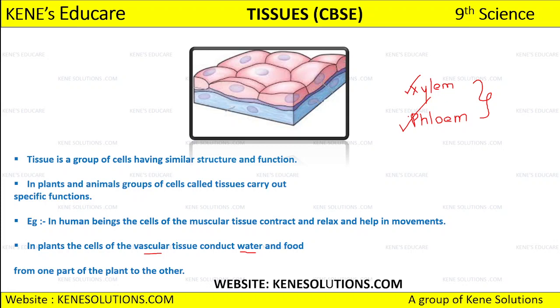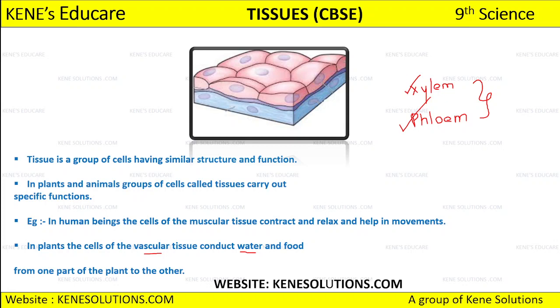Okay, what do we have? We have two different types of vascular tissue. We have a xylem and we have a phloem. Xylem is responsible for conducting the water from one part of the plant to the other part, and phloem is responsible for conducting the food from one part of the plant to the other part.